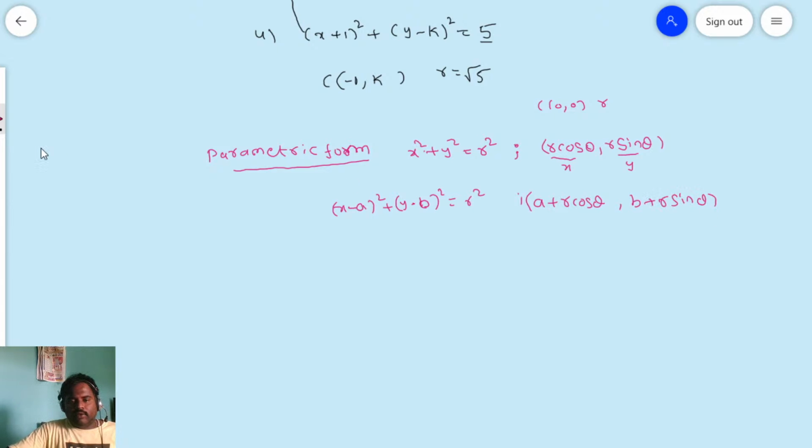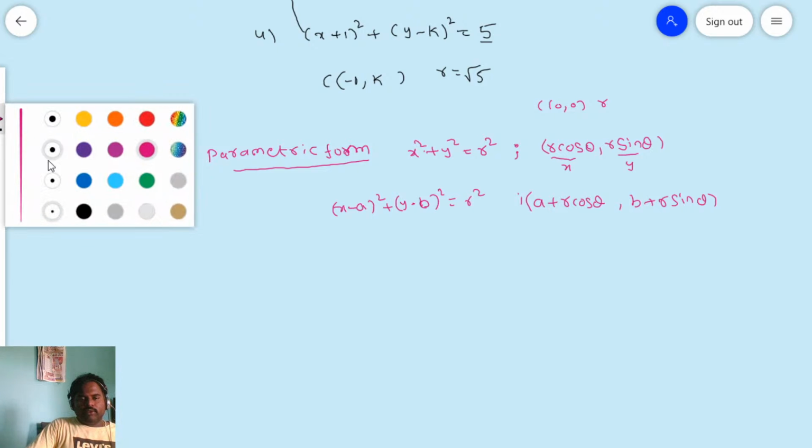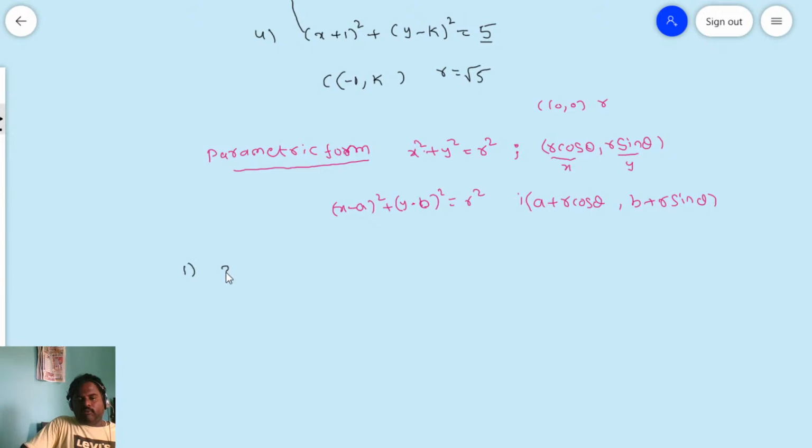Now we have to write the parametric form. Now I am going to give the problem for you. The problem is: write the parametric form for x square plus y square is equal to 16. Next, second question: write the parametric form for (x minus 3) whole square plus (y minus 2) whole square is equal to 4. Okay.